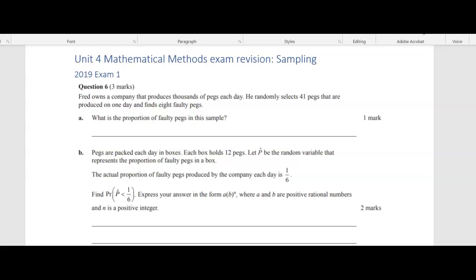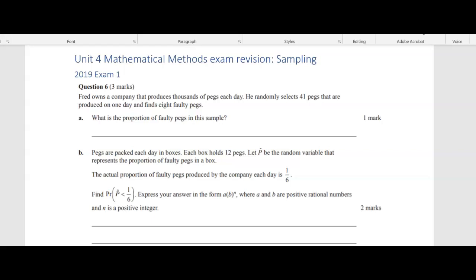So if we wanted to look at the travel habits of people over 60, then to interview everyone over 60 would just be too difficult. So you take a sample, and that would be a representative sample of the population. All right, so let's get stuck into some questions.